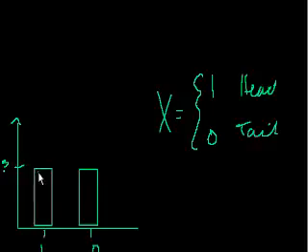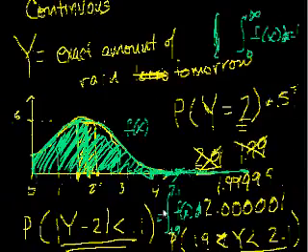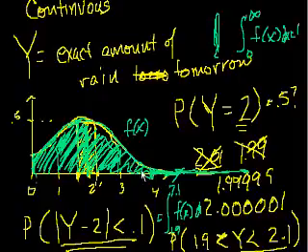So it's important to realize that for a probability distribution function in this case for a discrete random variable, they all have to add up to 1. It's 0.5 plus 0.5. And in this case, the area under the probability density function also has to be equal to 1. Anyway, I'm all out of time for now.